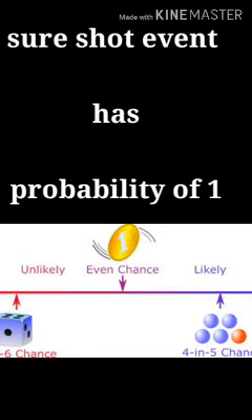And probability of a sure shot event is always 1. For example, sun rising on earth from east. What is its probability? 1. Because every day sun is going to rise from east only. So the probability of any sure shot event, which we are sure is the outcome, is 1. Rest all probabilities lie in between 0 and 1.